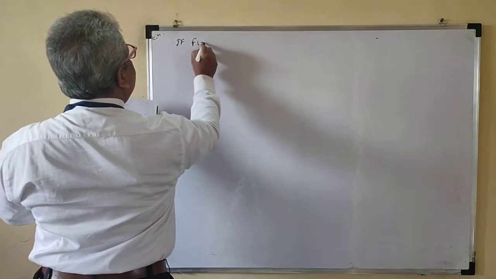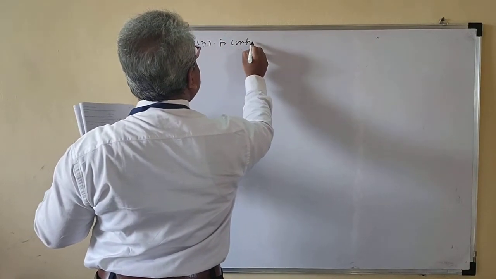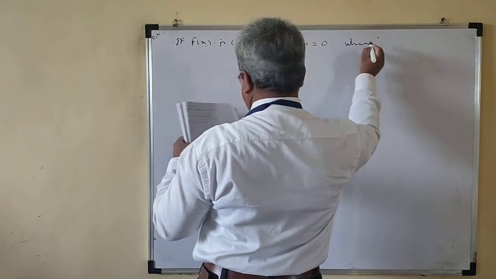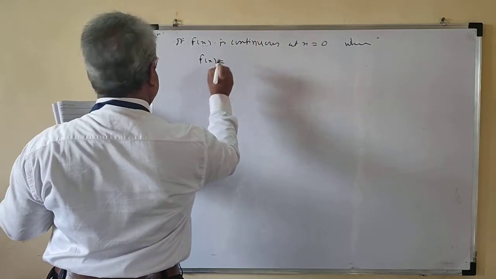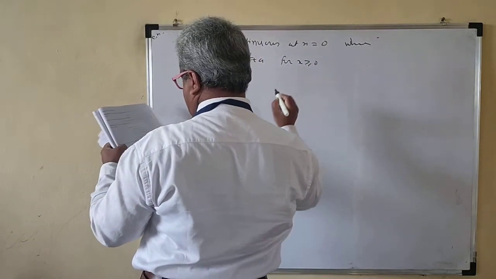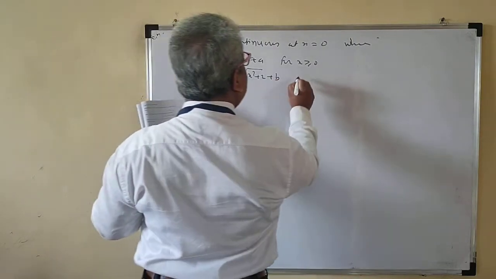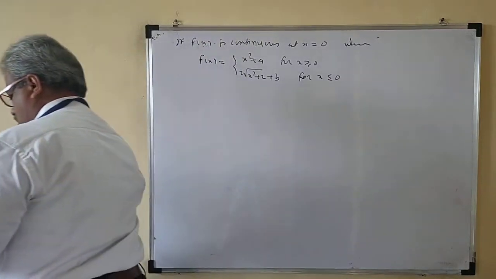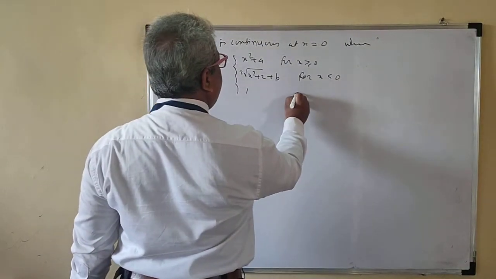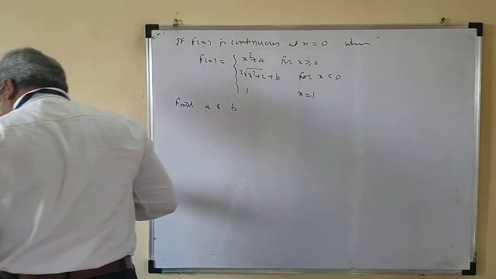If f of x is continuous at x is equal to 0, where f of x is equal to x squared plus a for x greater than 0, 2 root of x squared plus 2 plus b for x strictly less than 0, because greater than 0 is there, is equal to 1 for x is equal to 1. Find a and b.